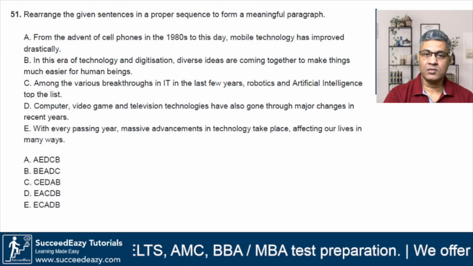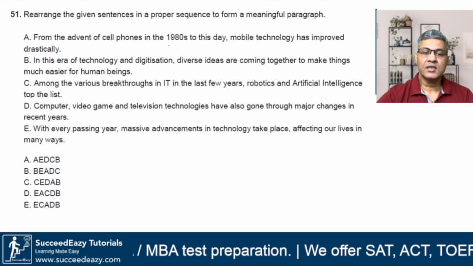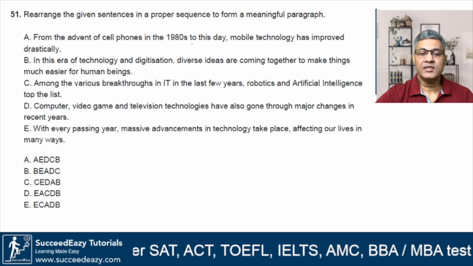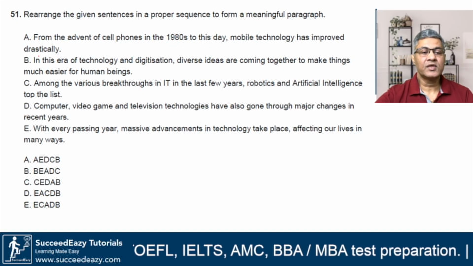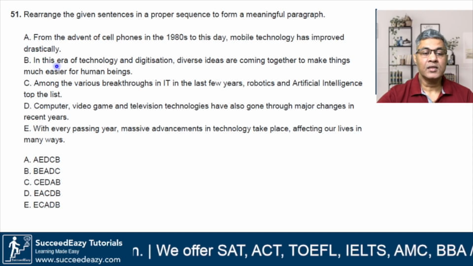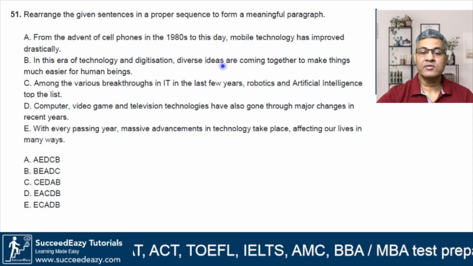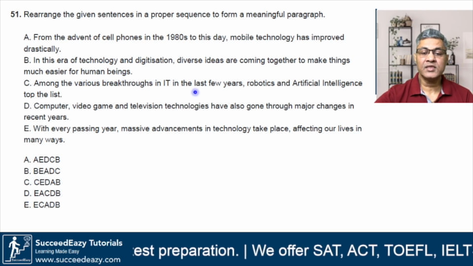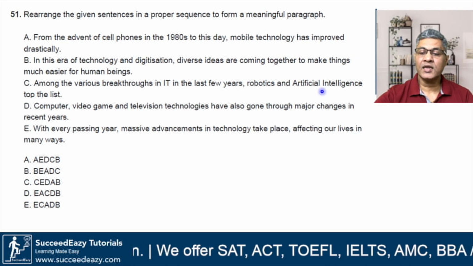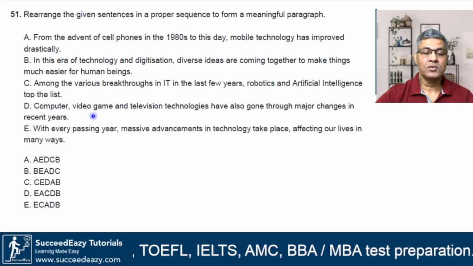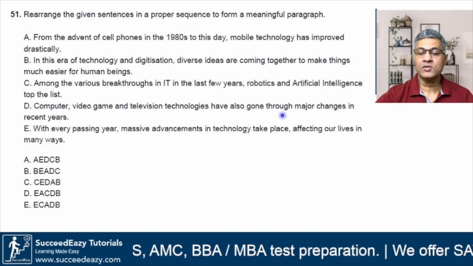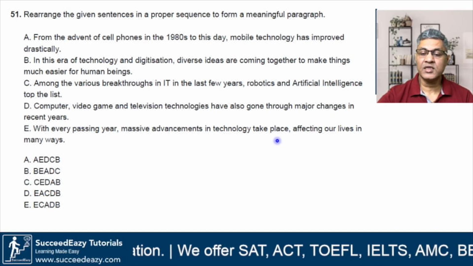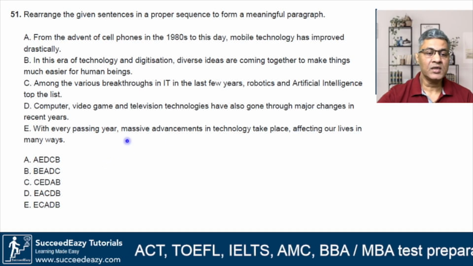Let us look at question number 51. Rearrange the given sentences in a proper sequence to form a meaningful paragraph. From the advent of cell phones in the 1980s to this day, mobile technology has improved drastically. Okay, this could be a starting point. In this era of technology and digitization, diverse ideas are coming together to make things much easier for human beings. Among the various breakthroughs in IT in the last few years, robotics and artificial intelligence top the list. Computer, video games, and television technologies have also gone through major changes in recent years. With every passing year, massive advancements in technology take place, affecting our lives in many ways. Do you see a starting point here?